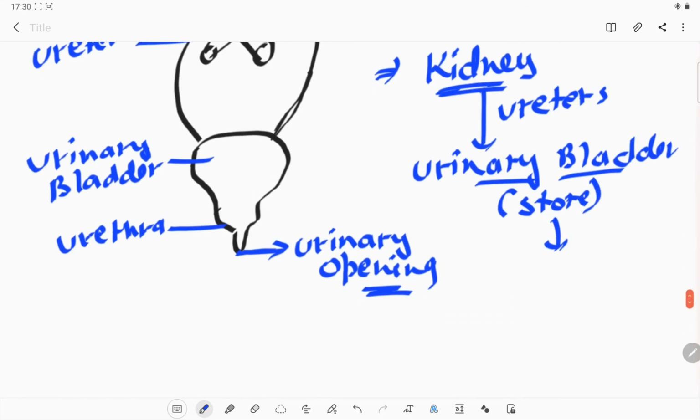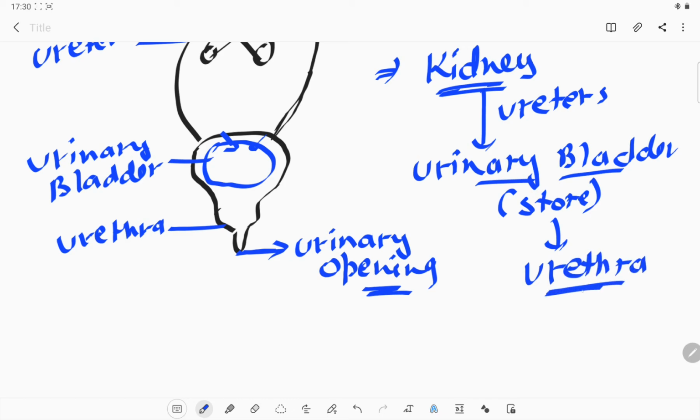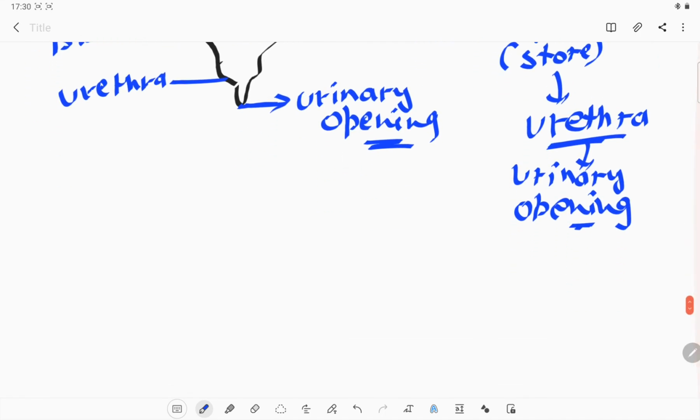After a time, when the bladder is full, we will get a feeling to use the washroom. We go to the washroom and release the urine from our body through the urethra, or the urinary opening, which is the end part of our excretory system.